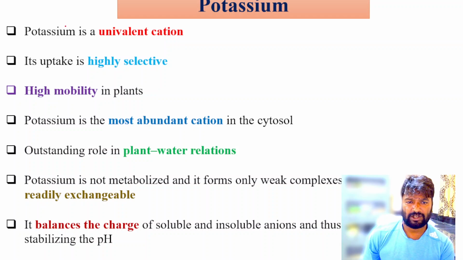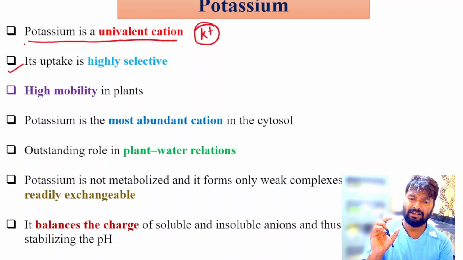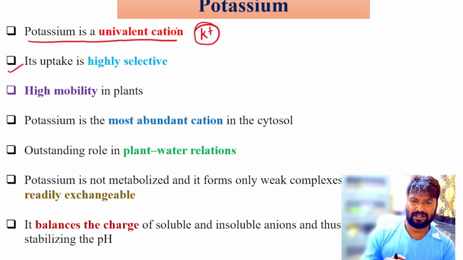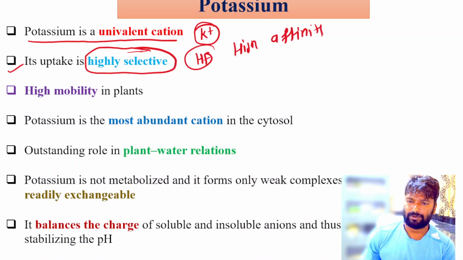Potassium is a univalent cation, meaning it has one valency. Second point is that its uptake is highly selective. We have already discussed that nutrients or elements which are found in less quantity in soils are mostly taken up by high affinity transporters.